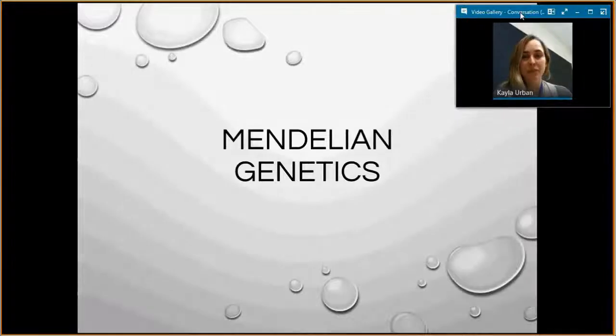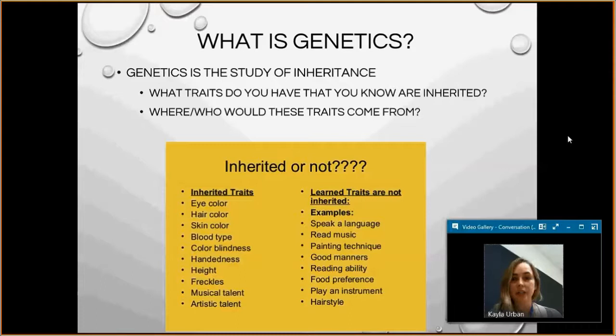Hi everyone, welcome to your unit on Mendelian genetics. Genetics is the study of inheritance. I want you to think for a second about what traits you have that you know you inherited, and where you think these traits would come from. In the picture on this slide, inherited or not, you have a list of things that you receive from your parents, and an example of traits that are not inherited.